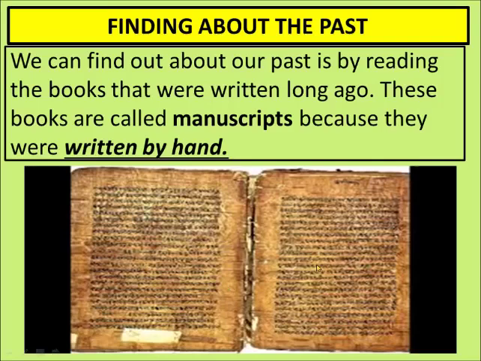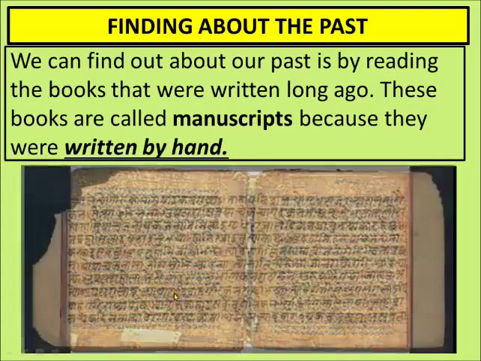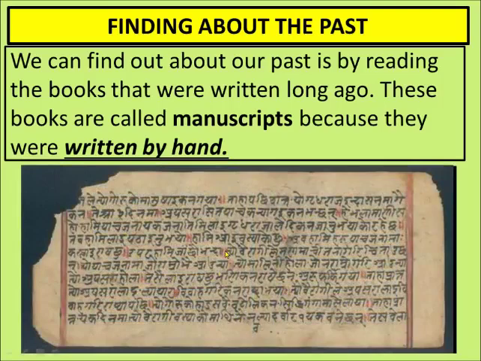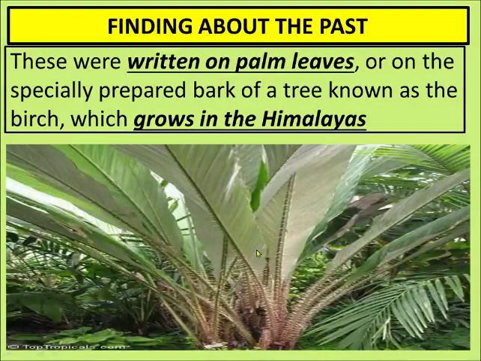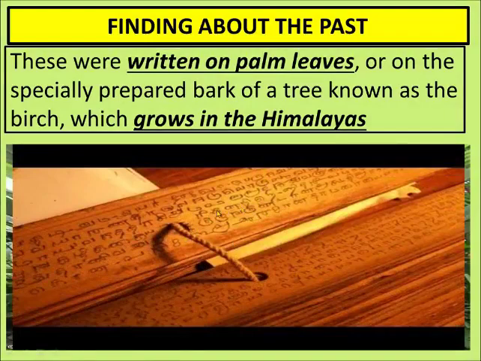And these are not pages like we have nowadays. Sometimes these are leaves. They were written on palm leaves. See, this is the tree of palm, and when it is dried up, it becomes like this. Once they are dried properly, the author writes on them, and this is the hole so that they can bind all these palm leaves together and make one book. And this tree is known to grow in the Himalayas.